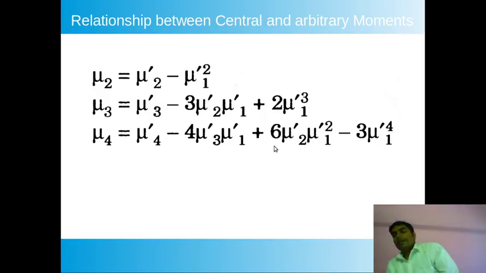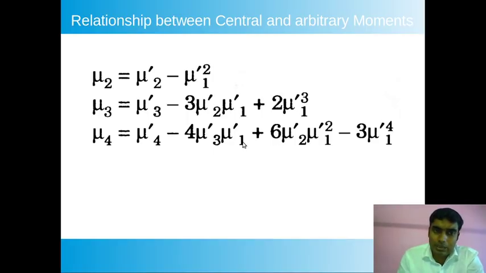There are 3 ways you can remember this. The first is that when we are finding mu2, it is equal to mu2 dash minus mu1 dash square. This is all second order: mu1 is taken twice, so it is order 2.